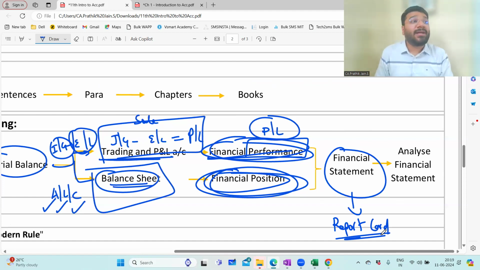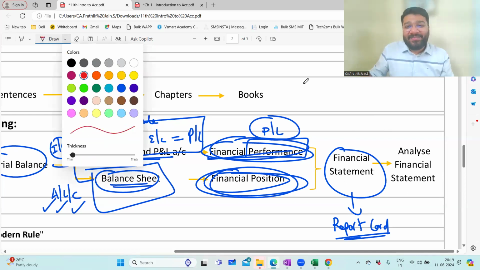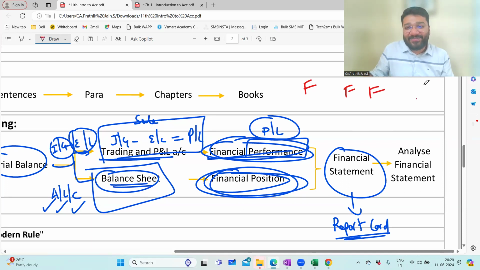With report card, what comes to your mind? Sir, our report card. 10th report card. Now we are going to 11th, so the 11th report card will come. Next year, the 12th report card will come. Sir, in our report card, there's nothing good to tell. Everything is F, F, F. F stands for not what you think. F stands for fail.